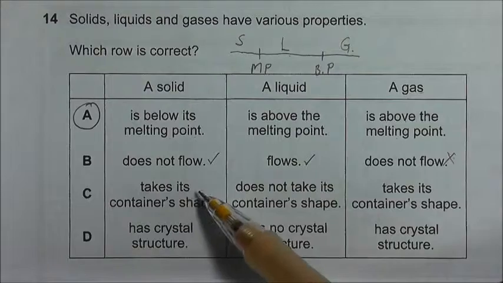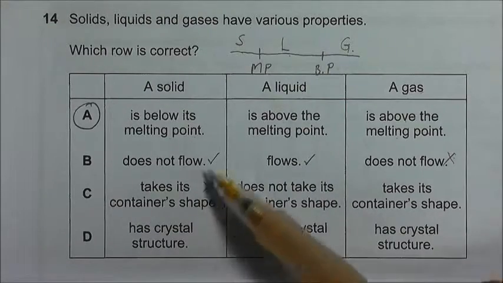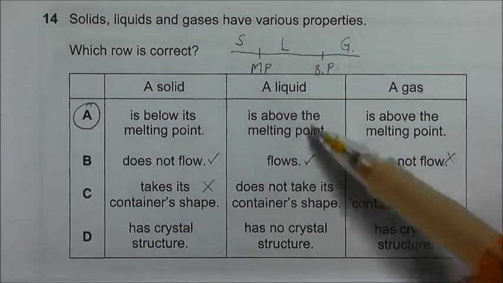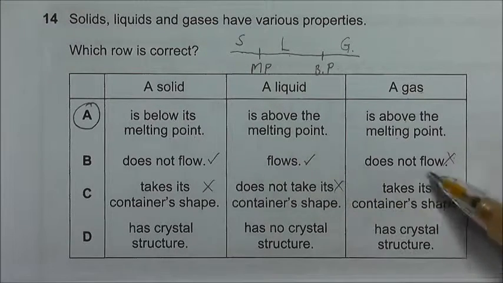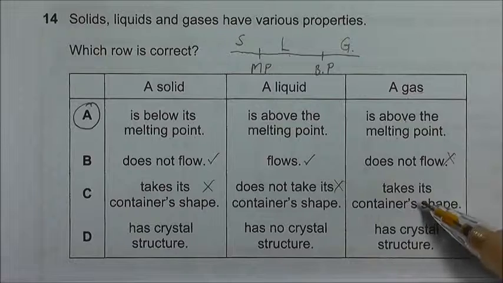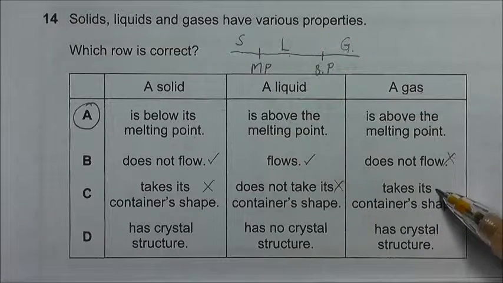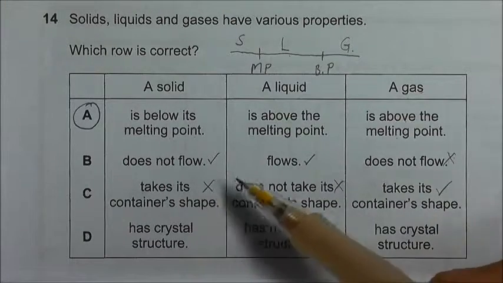Solid takes the container shape. This is not correct. A solid has its own shape. And liquid does not take the container shape. This is wrong. Gas takes the shape of its container. This is correct. So option C is wrong.